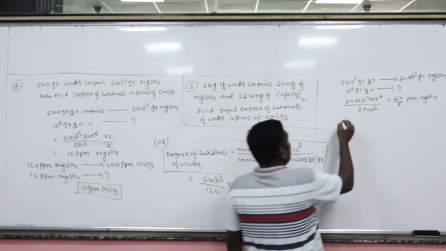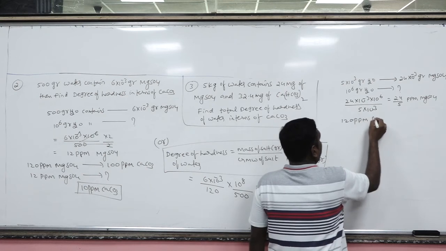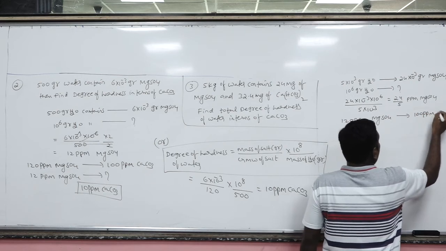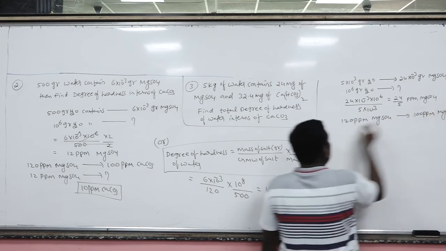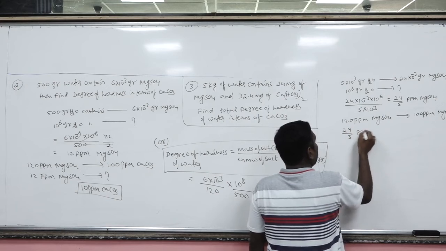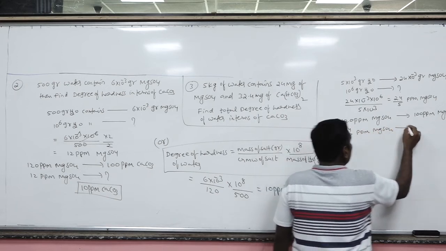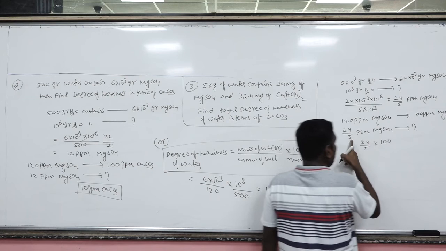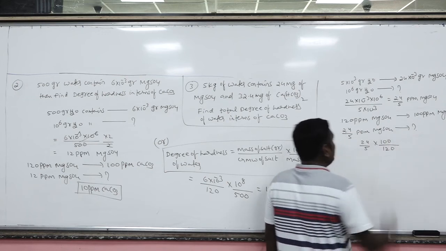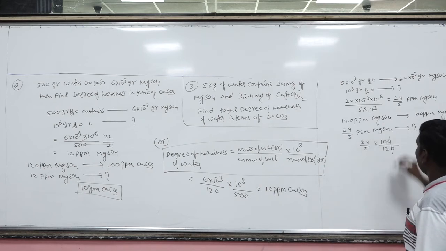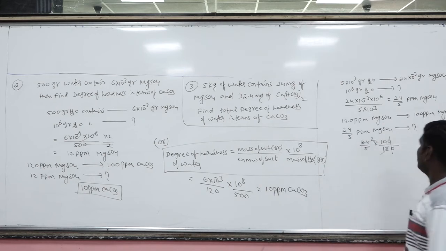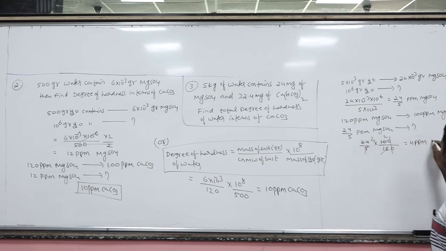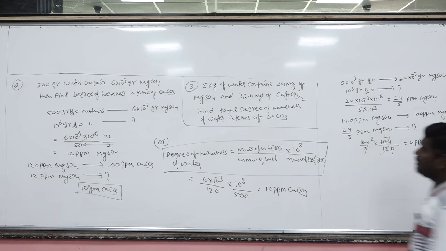Okay, same formula. 120 ppm MgSO4 equal to 100 ppm CaCO3. So you have 24 by 5 ppm MgSO4 equal to how many ppm of CaCO3? 24 by 5 into 100 divided by 120. Okay. So here 0 0 gets cancelled. 12 ones are 12, 2s get cancelled. 5 ones are 5, 2 2s are 4 ppm CaCO3. This is part 1 completed.